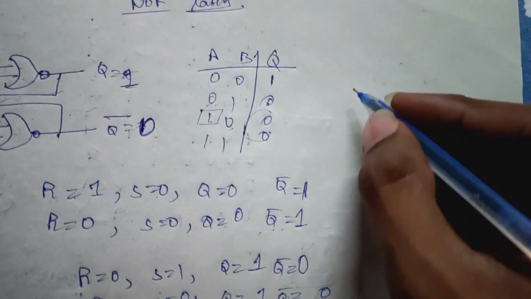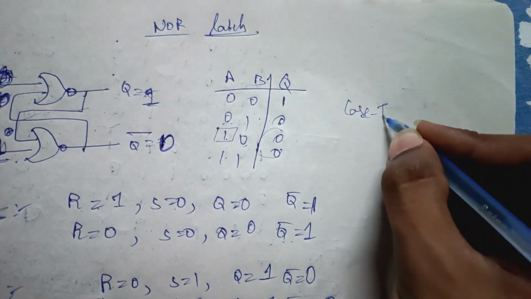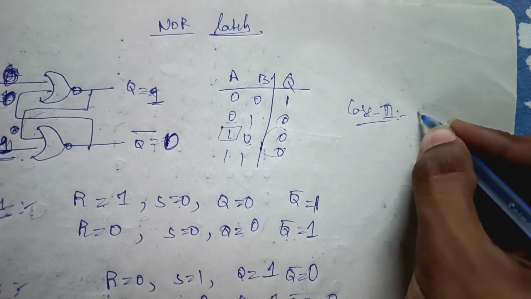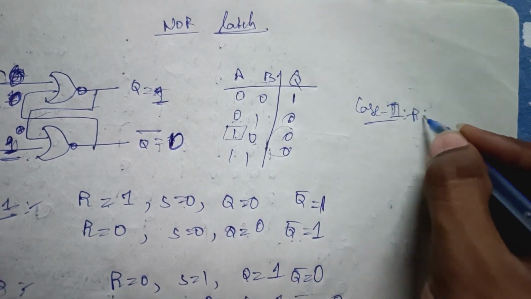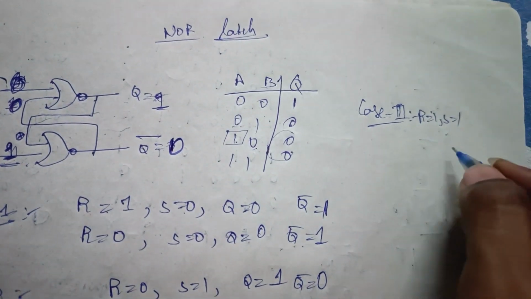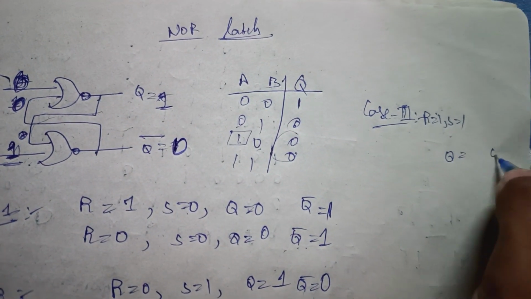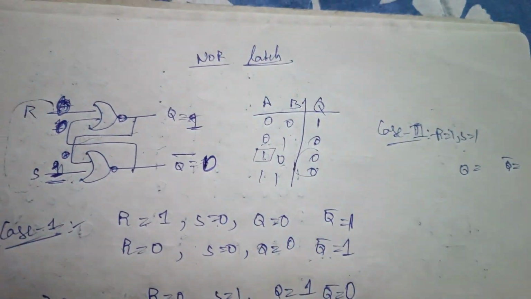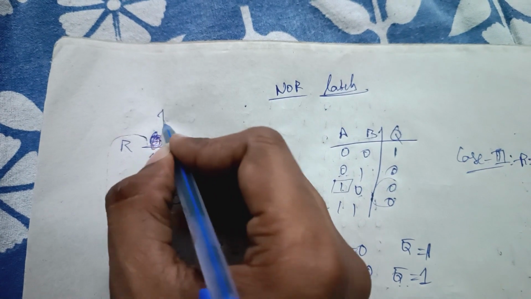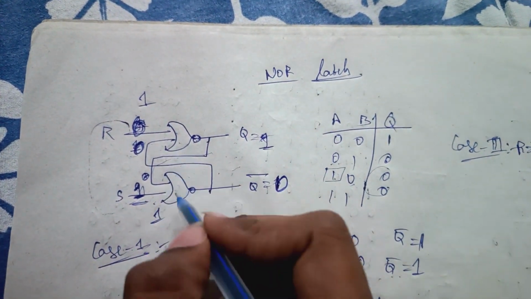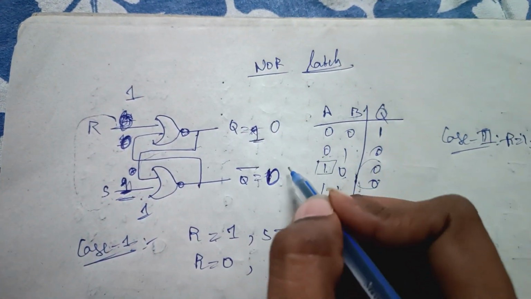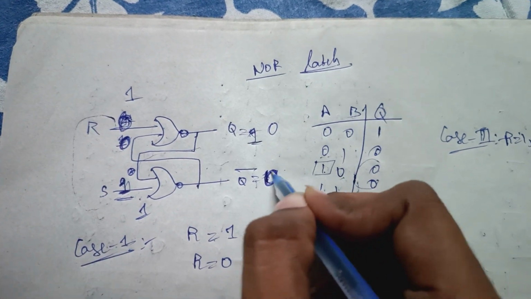Now we will verify another case. Case 3: here R equal to 1, S equal to 1. Now we have to verify Q and Q bar. If we give R equal to 1 and S equal to 1, irrespective of the other inputs, the output will be Q equal to 0 and Q bar equal to 0.